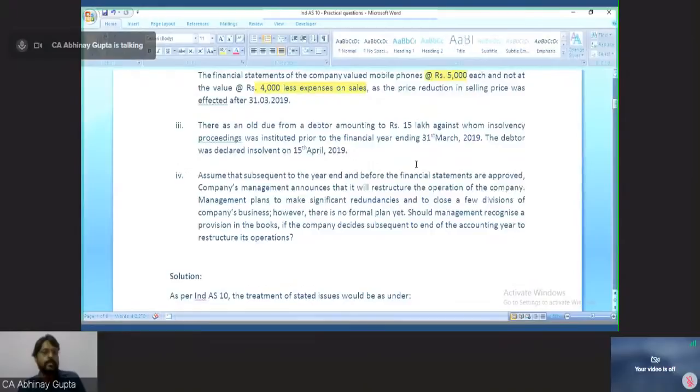I need to make a provision of rupees 15 lakh if I believe that the full amount will now not be received. So how much provision I need to record in this case depends on the best management estimate of how much they believe they will lose and how much they will receive. So Ind AS 37 again will come into the picture for making that best estimate. So if management believes that 12 lakh will not be received or will be bad, and 3 lakh will be received, then 12 lakh will be the provision to be made, the provision for doubtful debts under Ind AS 37.